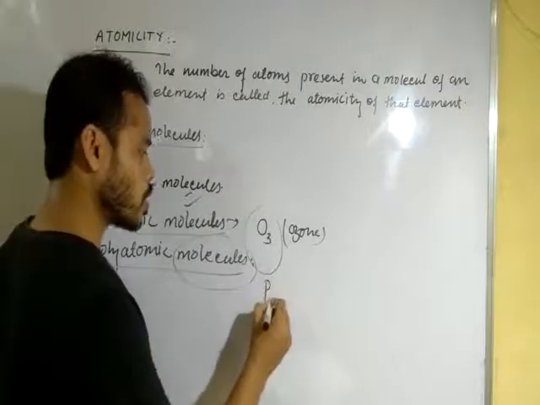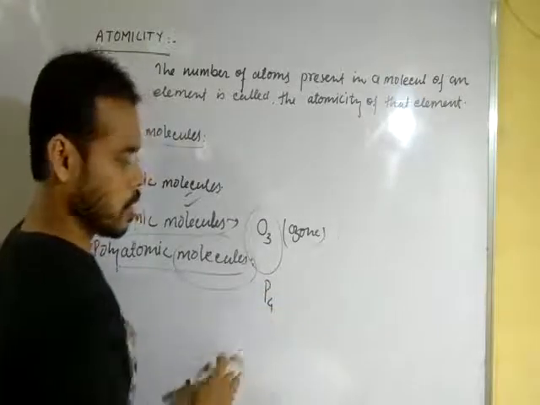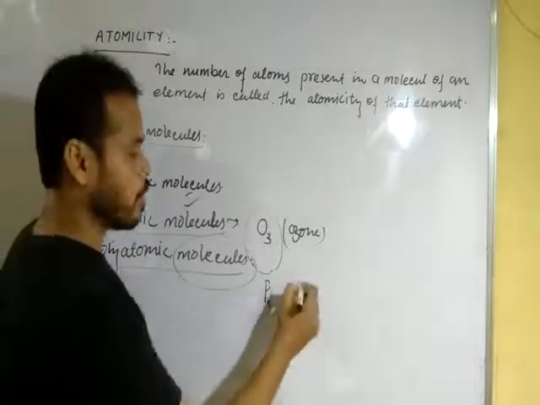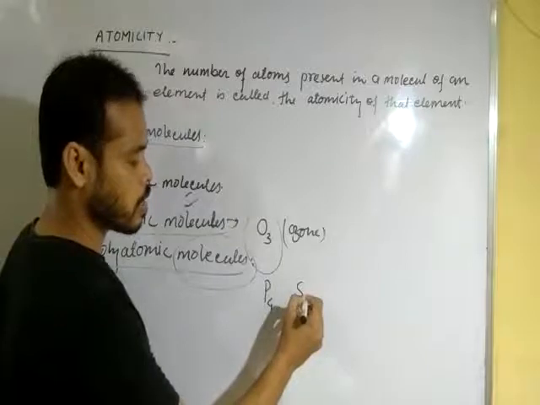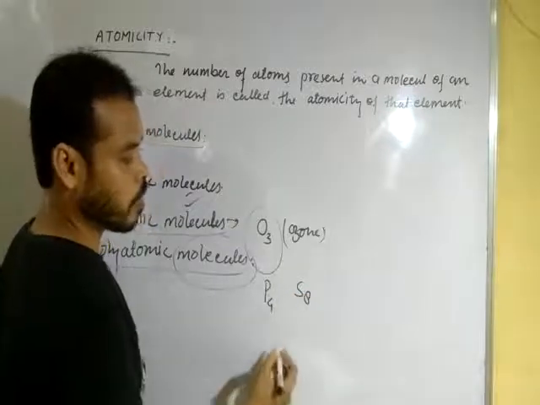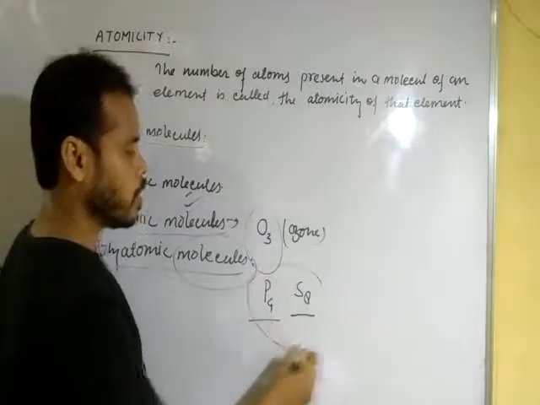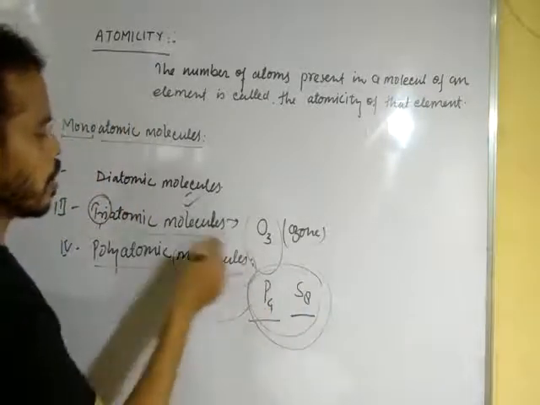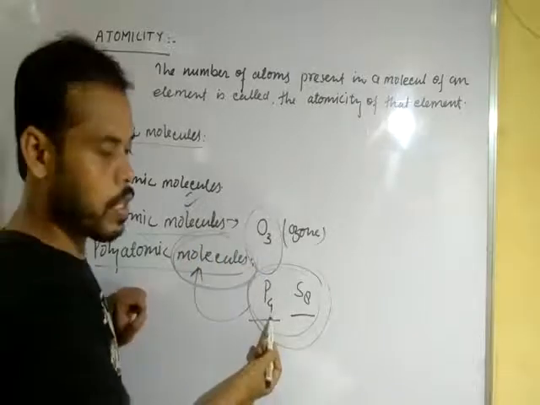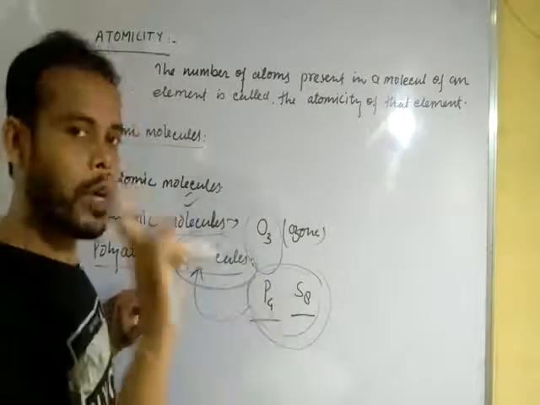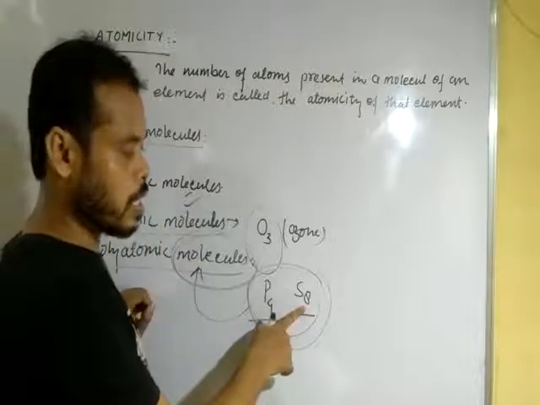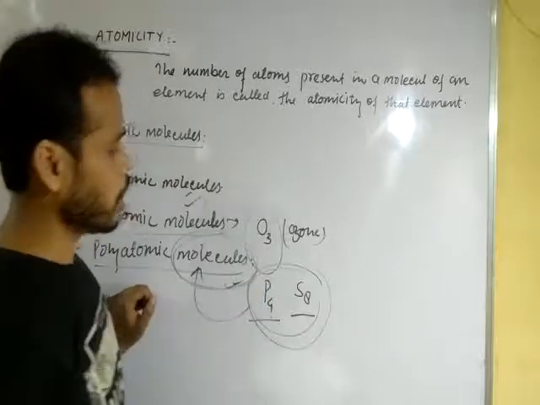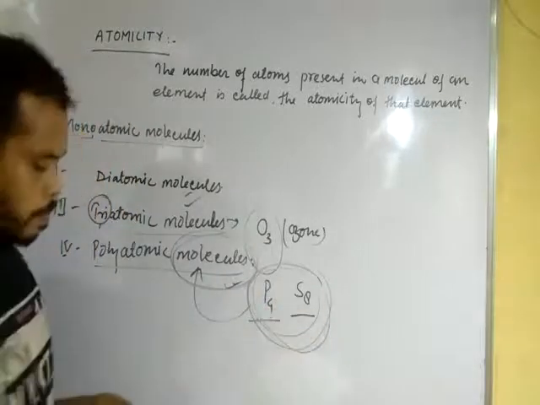Like phosphorus: phosphorus is tetraatomic, and sulfur is octatomic. That means these are polyatomic molecules. Four phosphorus atoms combine to form one molecule of phosphorus, and 8 sulfur atoms combine to form one molecule of sulfur. These are polyatomic molecules.